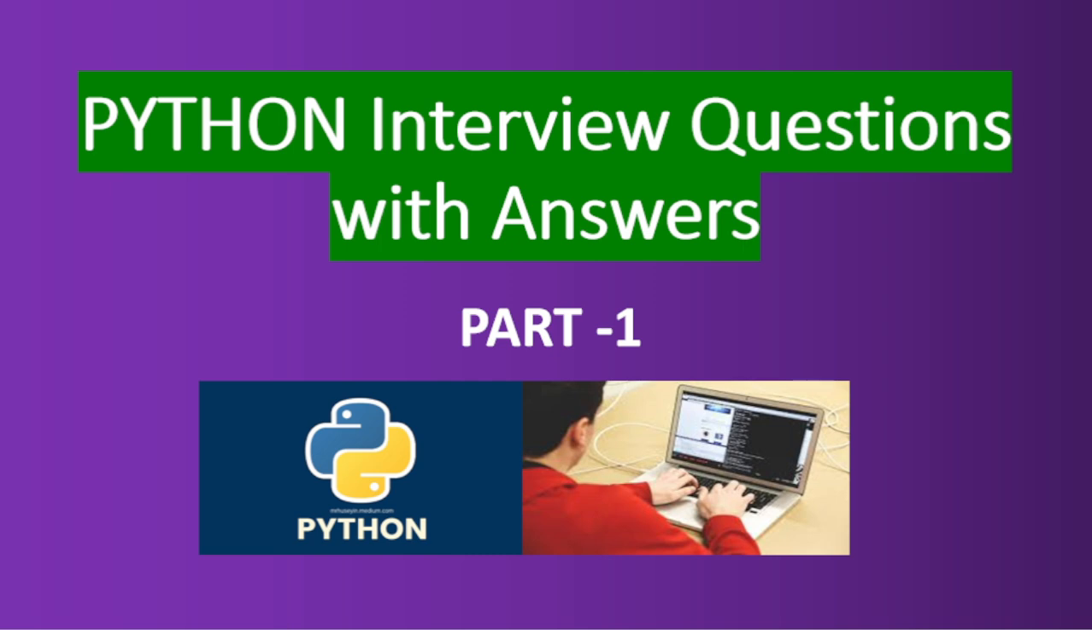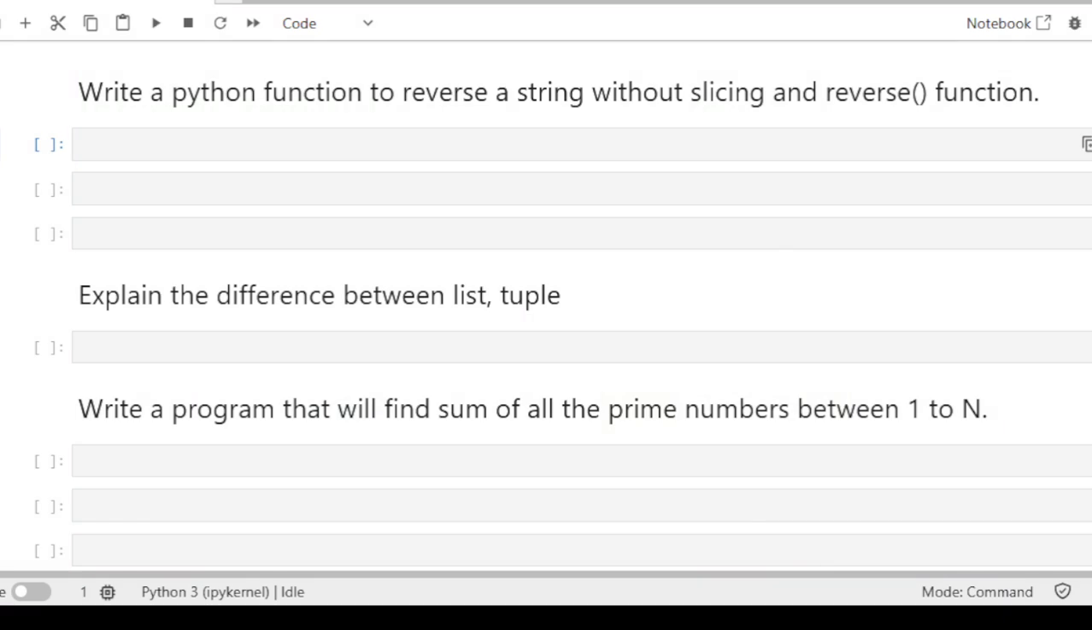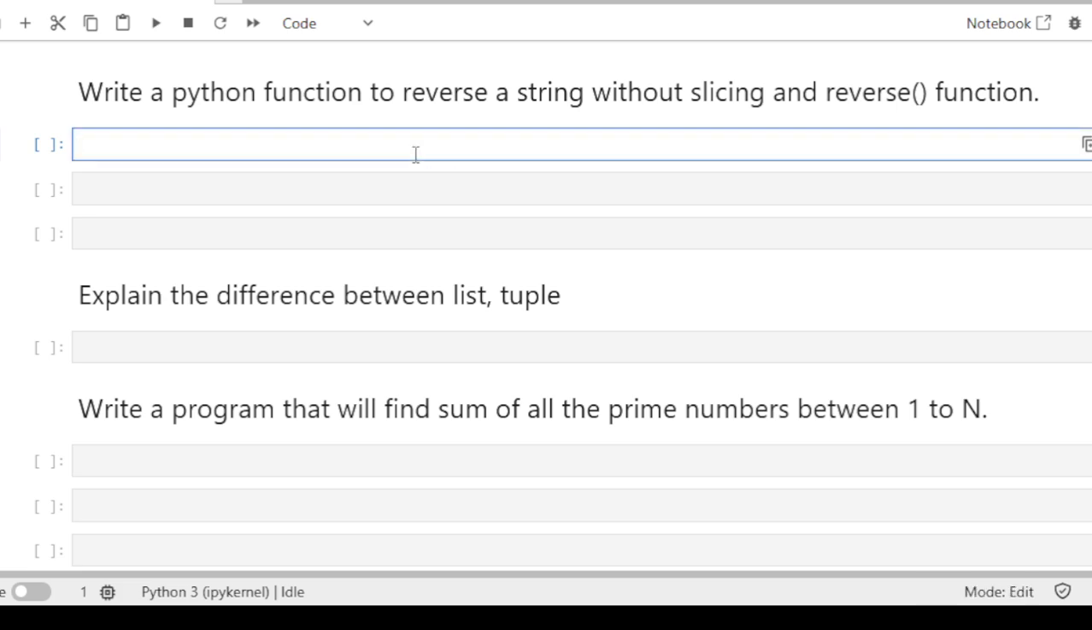Let's get started. So first of all, let's see the first question. We have the first question: write a Python function to reverse a string without slicing and the reverse function. So we know how to reverse a string in Python using slicing. That is very easy. So first of all, let's see how we can reverse a string using slicing.